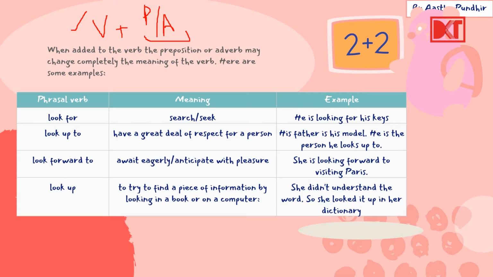Now here we have the verb look. What does look mean? Look is a verb and look means to see somewhere. Okay, but here with look we have added so many prepositions and made so many phrasal verbs like look for, look up to, look forward to, look up. Alright, and they have completely different meanings. And we have their examples.